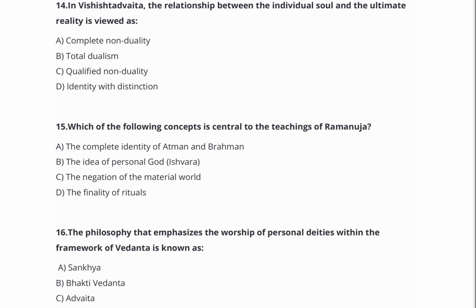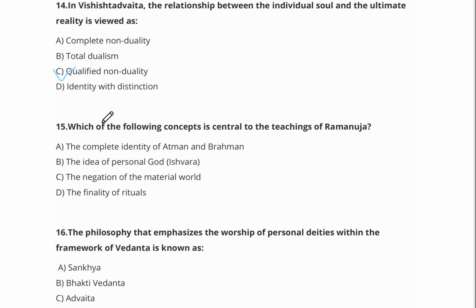Now, question number 14. In Vishishtadvaita, the relationship between the individual soul and the ultimate reality is viewed as option A, complete non-duality, option B, total dualism, option C, qualified non-duality, option D, identity with distinction. Right answer is option number C, qualified non-duality.